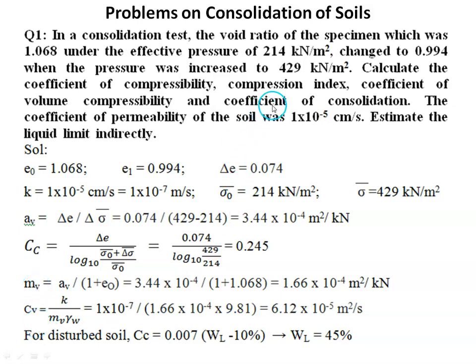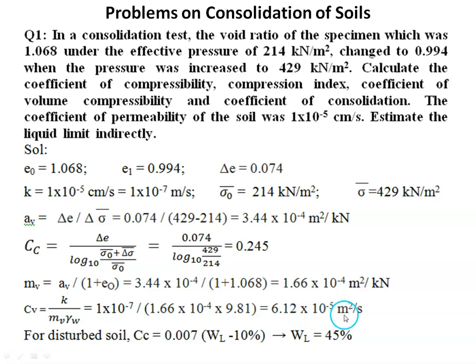Then coefficient of consolidation. So how to find this coefficient of consolidation? Because the coefficient of permeability is given, we can use the equation k by mv into gamma w. So k value is given, which we converted into meter per second, divided by mv value, which we have calculated, that is meter square per kilonewton, into unit weight of water, which is a constant 9.81 kilonewton per meter cube. So that we can find the coefficient of consolidation, 6.12 into 10 to the power of minus 5 meter square per second.